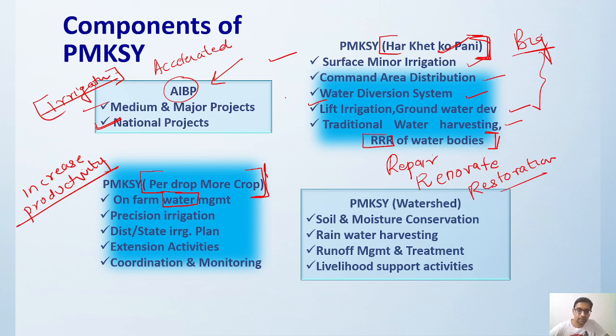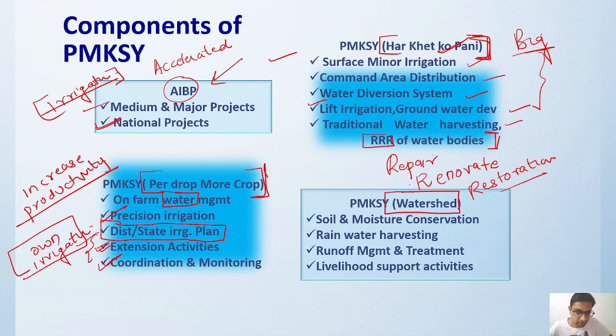Then precision irrigation systems like drip irrigation and sprinkler, then district and state irrigation plans. Every district is creating their own irrigation plan, so this is a trickle-down approach that we are focusing on. Then extension services, like how we can extend various services along with the irrigation, and how we can utilize various other schemes in support of this scheme. Then coordination and monitoring. Then the fourth one is watershed development.